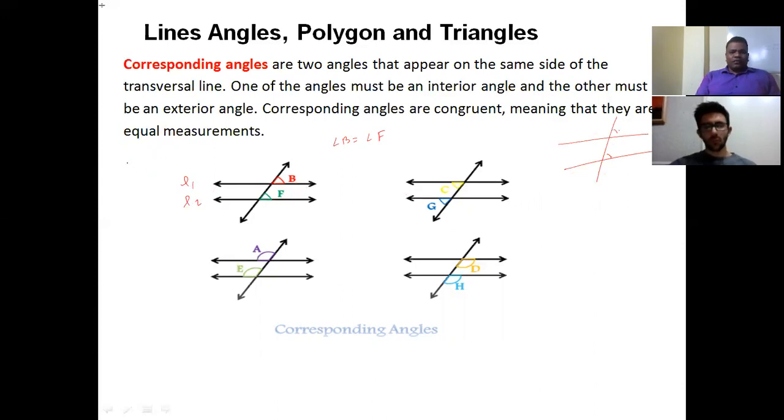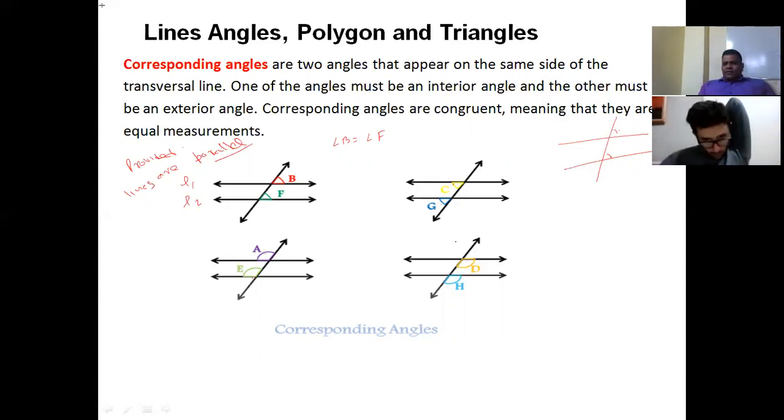Here I'm assuming the lines are parallel. So you are going to get four pairs from the 8 angles, and all corresponding angles are equal.